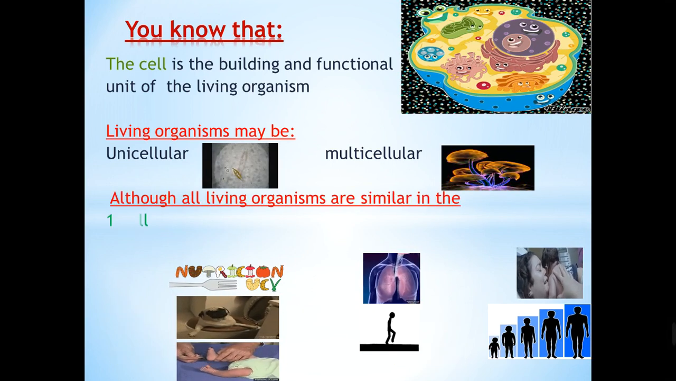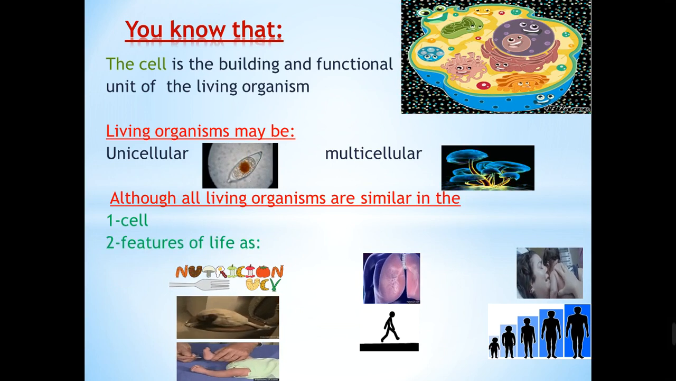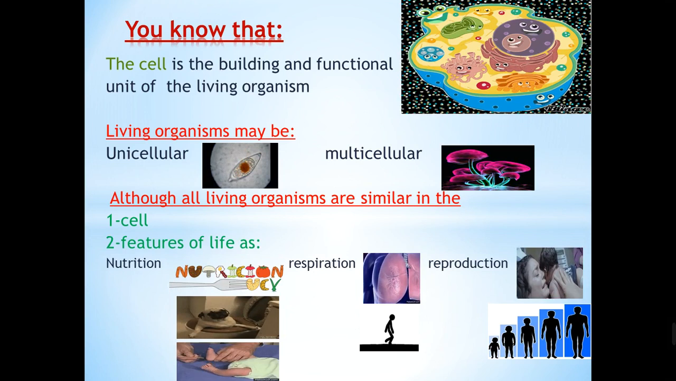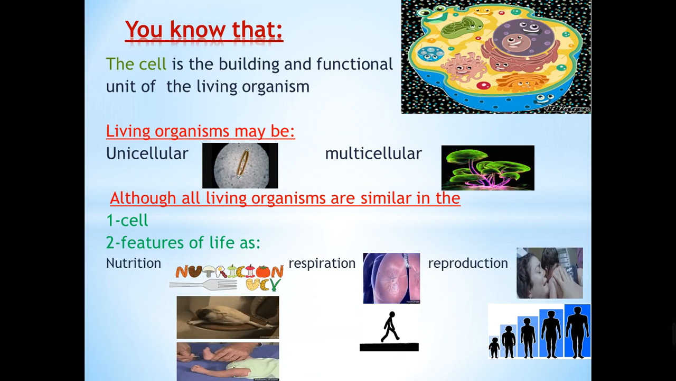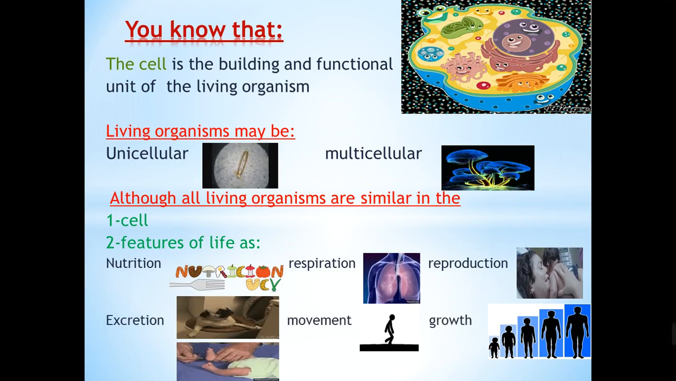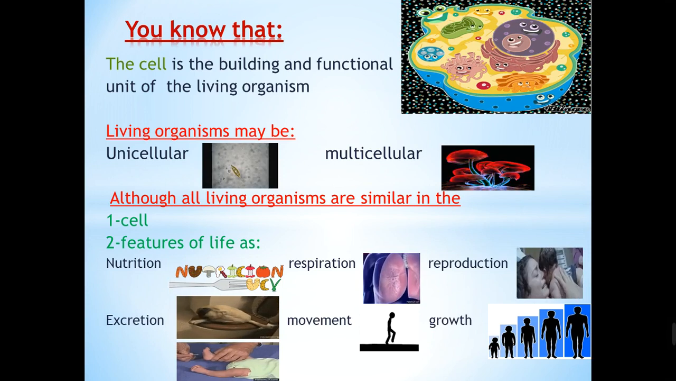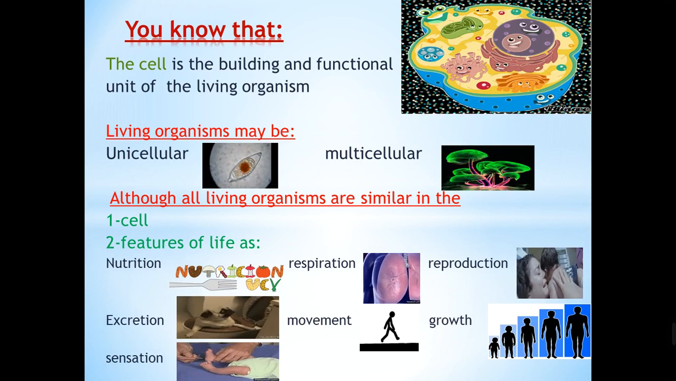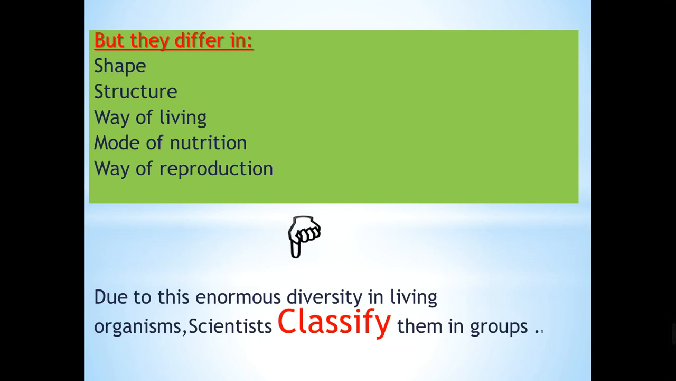Although all living organisms are similar in the cell structure, they are also similar in the features of life such as nutrition. All the living organisms can feed, respire, and reproduce, or give birth to individuals that look like them. They excrete, or get rid of wastes, can move, can grow, and can sense. So all of these are the features of life. All the living organisms are common in these characters.